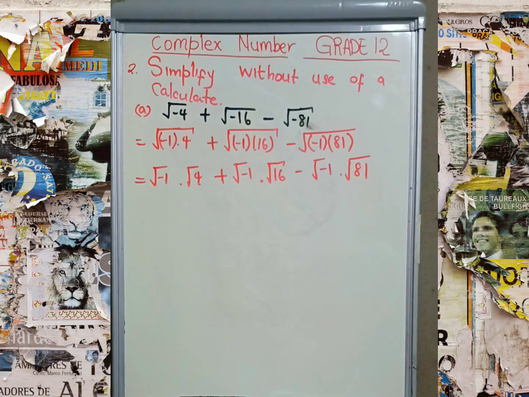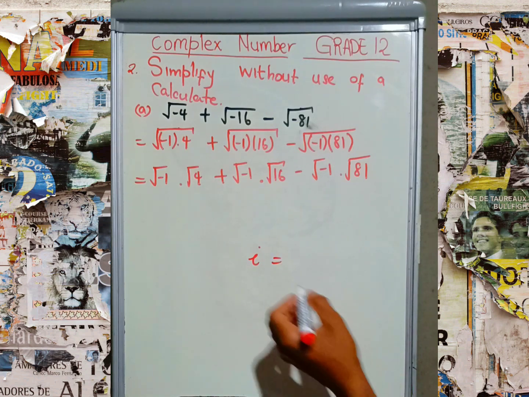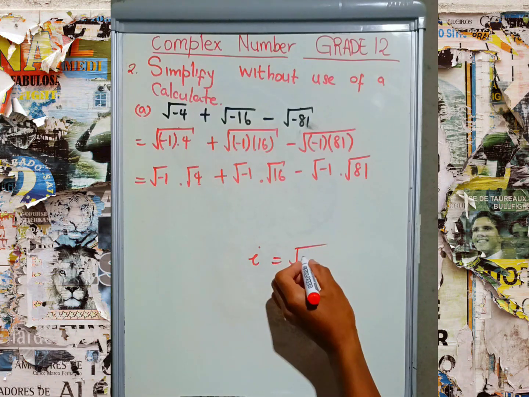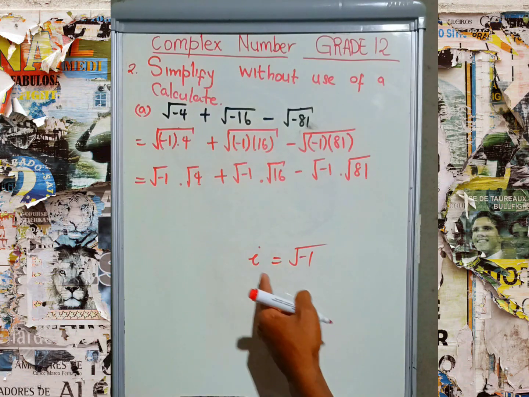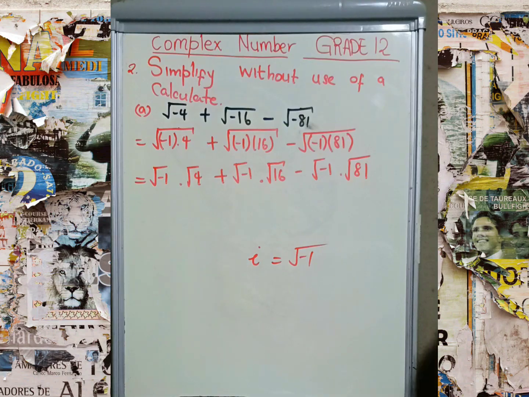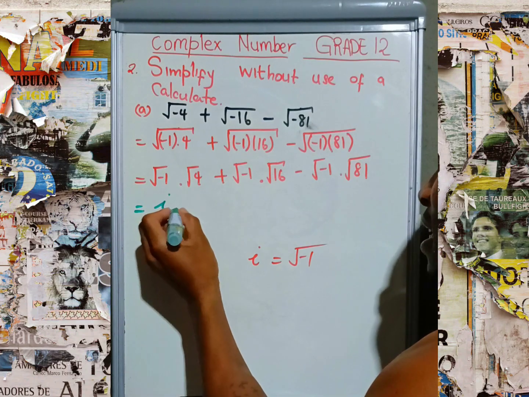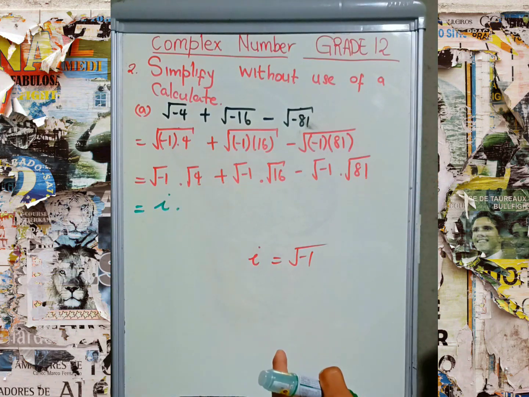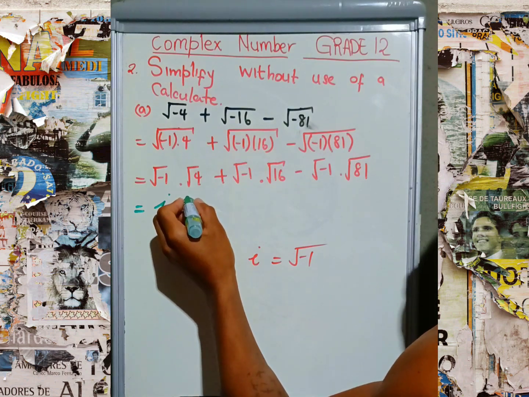What is the law of complex numbers, imaginary numbers? What I said in the previous video is that i is always equal to root negative 1. Therefore, whenever I see root negative 1, I'm going to put i. It's very, very simple, Mr. Good. Then I have i times the square root of 4.